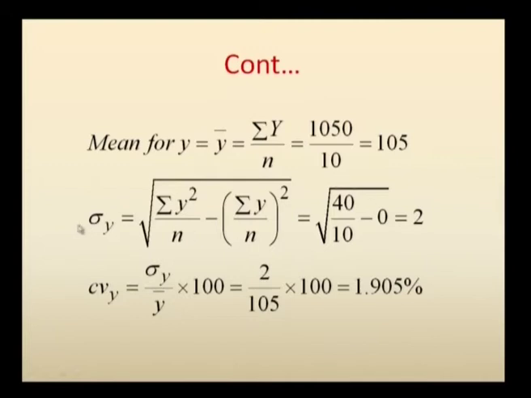If you simplify, the standard deviation for the y series is square root of 4, which is 2, and the coefficient of variation for the y series is sigma y by y bar into 100. So 2 divided by 105 into 100 gives 1.905%. Generally, we express the coefficient of variation in terms of percentage.